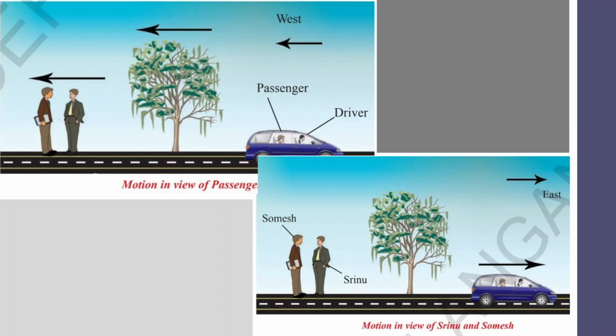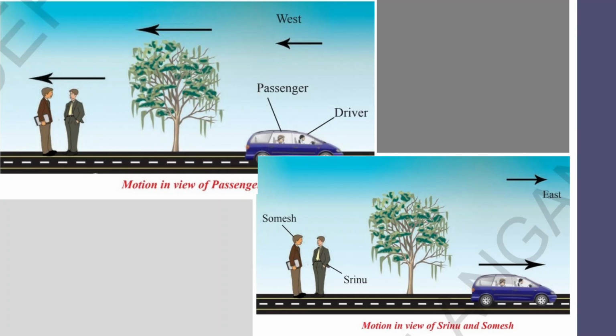What is the state of motion of the driver and passenger in the car with respect to Somesh and Srinu? They are in motion. They are moving towards east. How are we able to tell this? Because the position of the car with the driver and passenger is changing with time. So they are in motion.